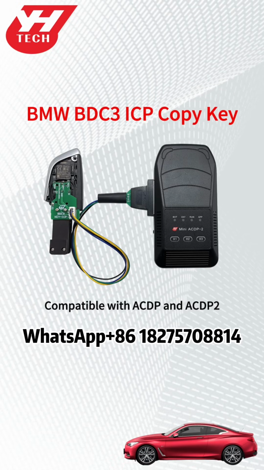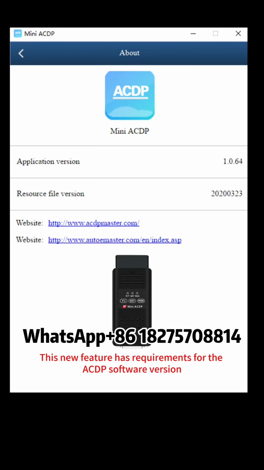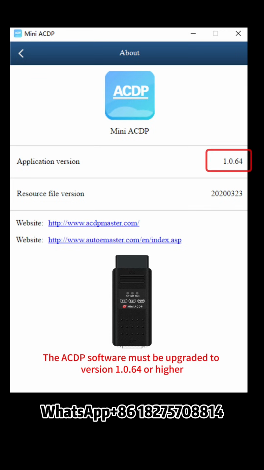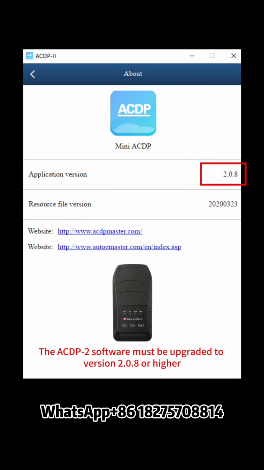This video demonstrates how to copy BMW BDC3 keys via the ICP method. This new feature has requirements for the ACDP software version. The ACDP software must be upgraded to version 1.064 or higher. The ACDP2 software must be upgraded to version 2.08 or higher.